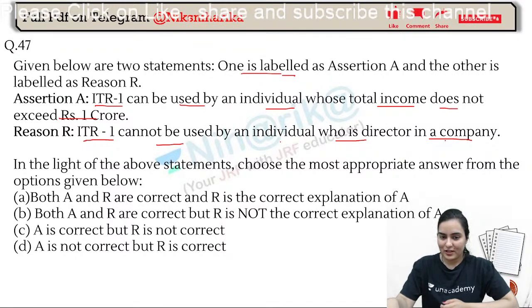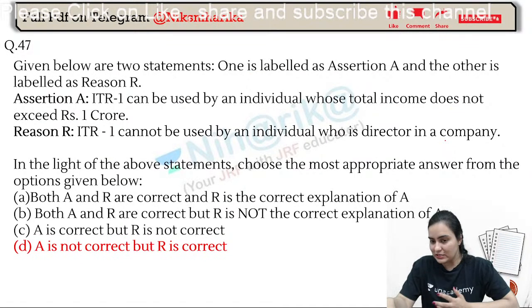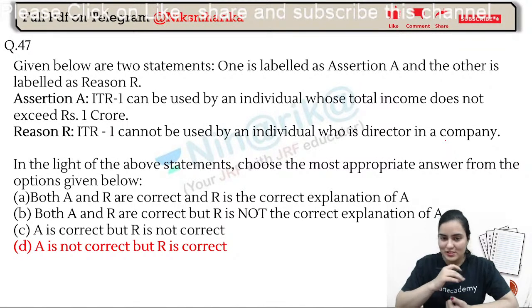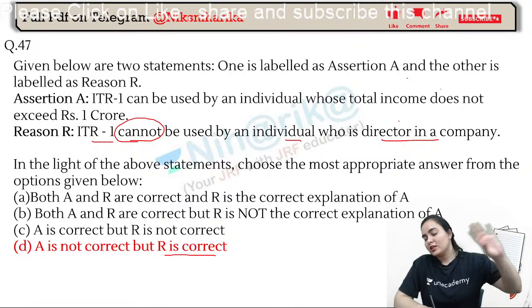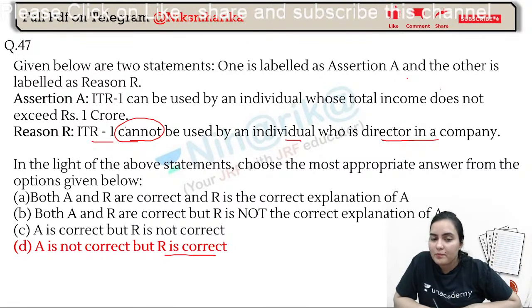Okay. I feel option D is correct, because till now you have done this only. Right now you have done this: ITR 1 cannot be used by an individual who is the director of the company. Don't you think this is correct? Of course, right. That's why I've taken that question one more time. This is a right statement because the director will file ITR 2, not ITR 1.